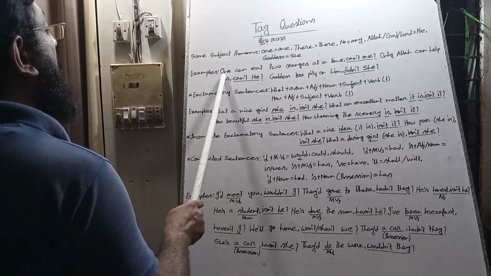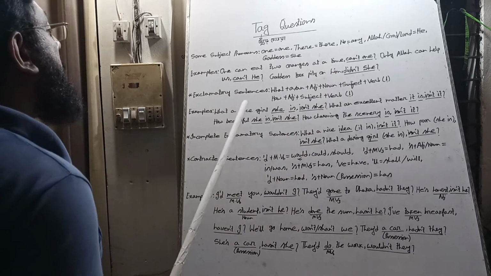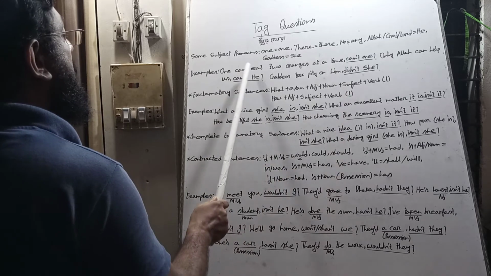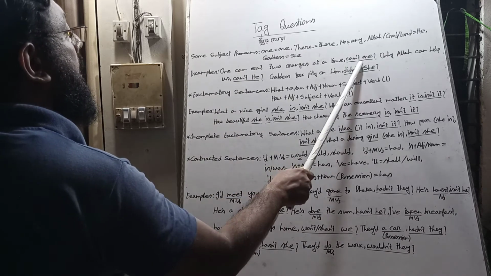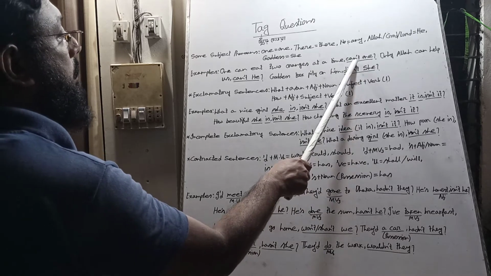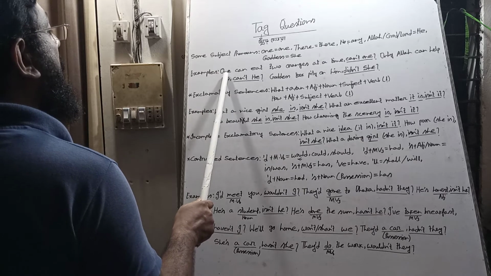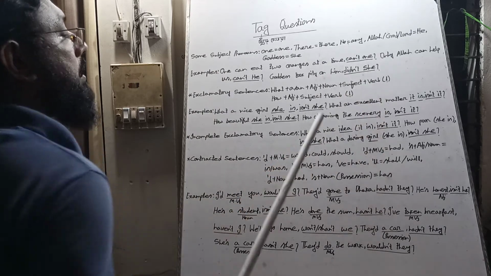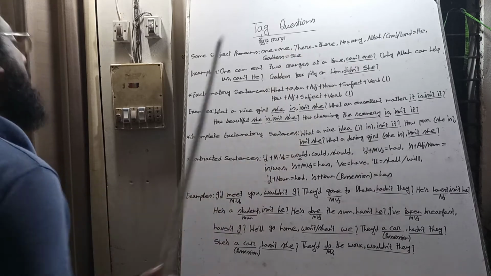For example, one can eat two oranges at a time. Can is a modal auxiliary. Here we bring can. The sentence is affirmative, so the tag question will be negative. We bring not and make the contracted form can't. And the pronoun of one is one. So, can't one? At last we use an interrogation mark.